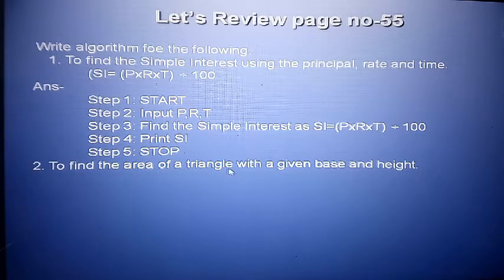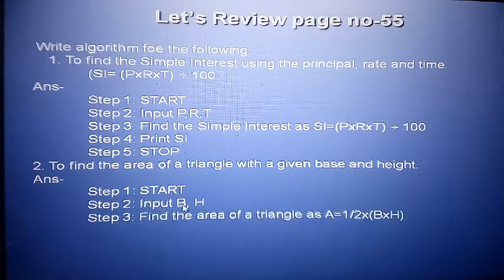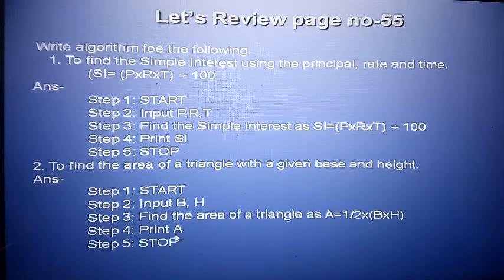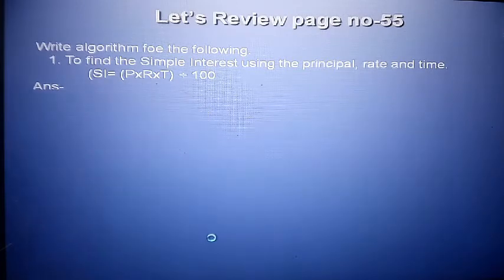Second, to find the area of a triangle with the given base and height. Base and height are given. So start, input base b and h for height. The formula is A = 1/2 multiplied by base into height, and print A because all the calculation is stored in A. So print A and stop.